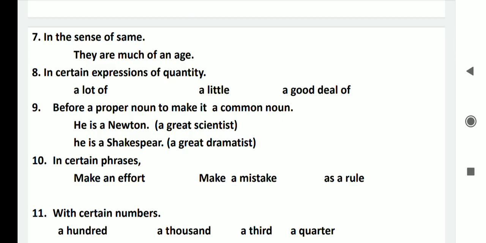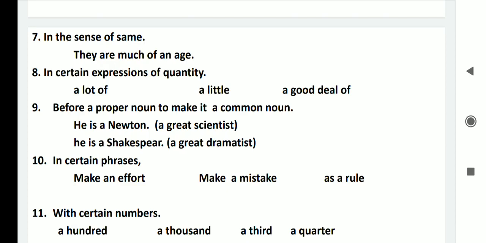When we use a before a proper noun, we make it a common noun. For example, Newton is a proper noun. When we use a in front of it, it becomes a common noun. So he is a Newton. That means he is a great scientist. He is a Shakespeare. This has turned into a common noun. So before a proper noun to make it a common noun.